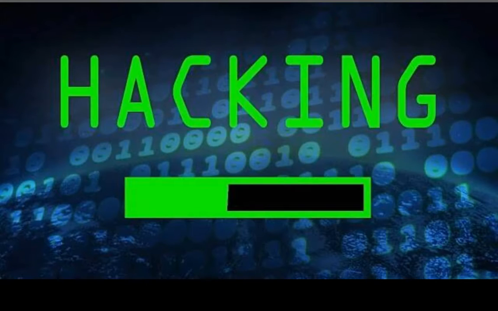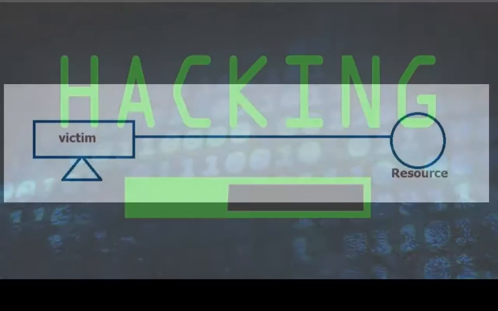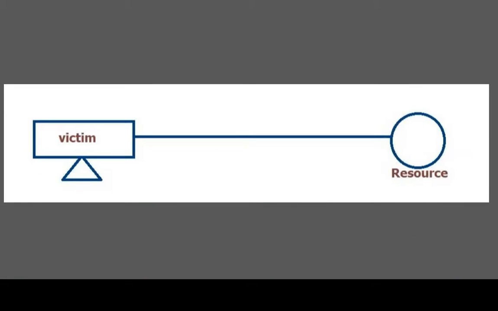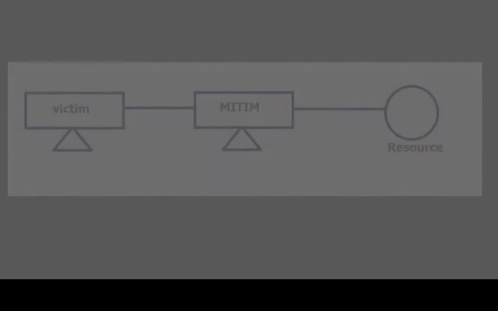In this tutorial, we are going to see how to become the man in the middle by using the ARP protocol. So, man in the middle attacks. These attacks are possible only if you are able to intercept the communications between the two devices. The normal communication will look like this. The victim will connect to the resources.